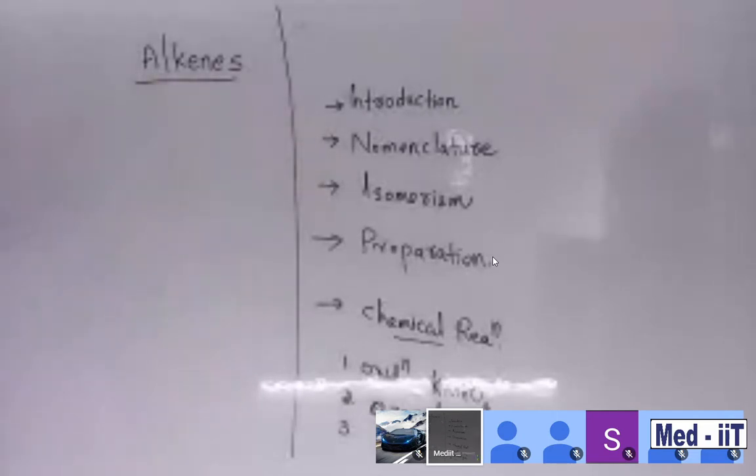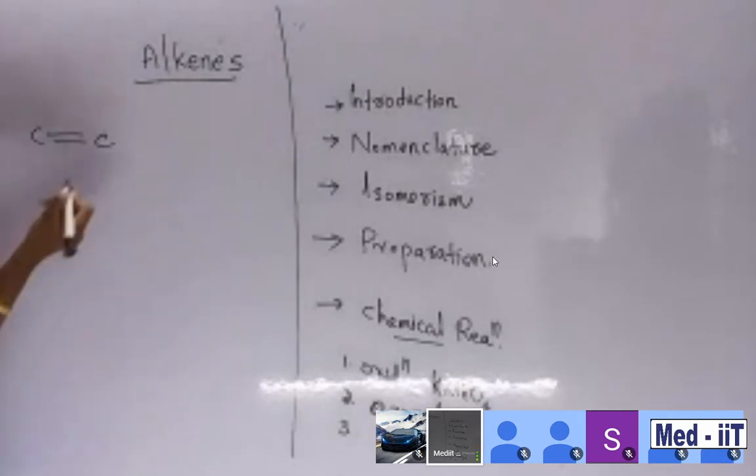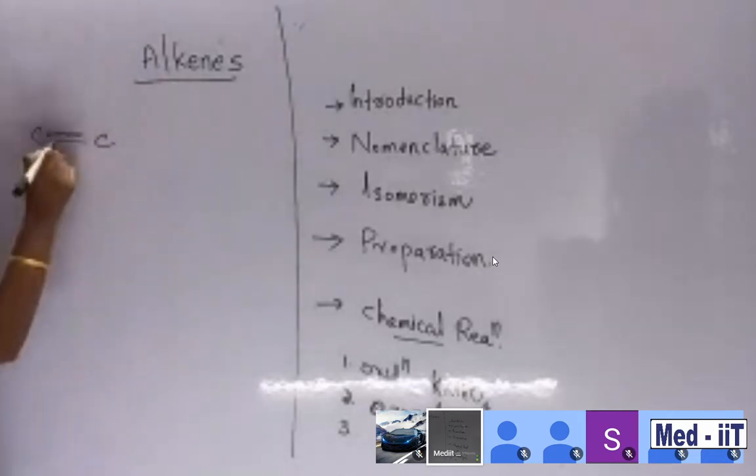So introduction, and also one more thing. The pi bond is not stable. It can easily break. The sigma bond is stable and very strong, but the pi bond is not like that.